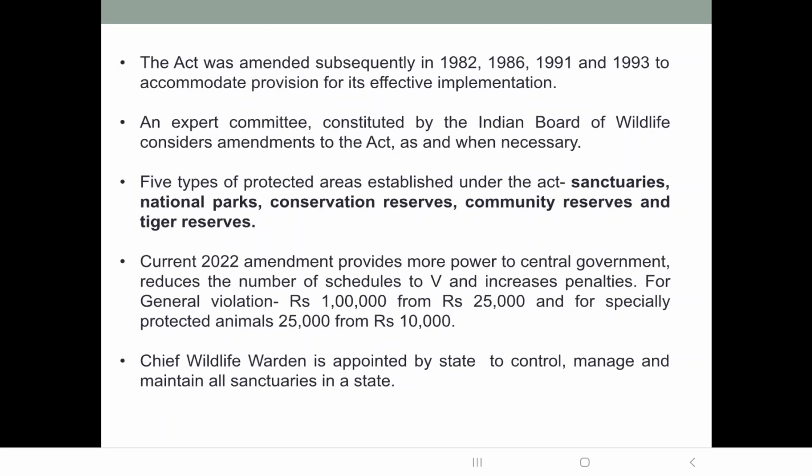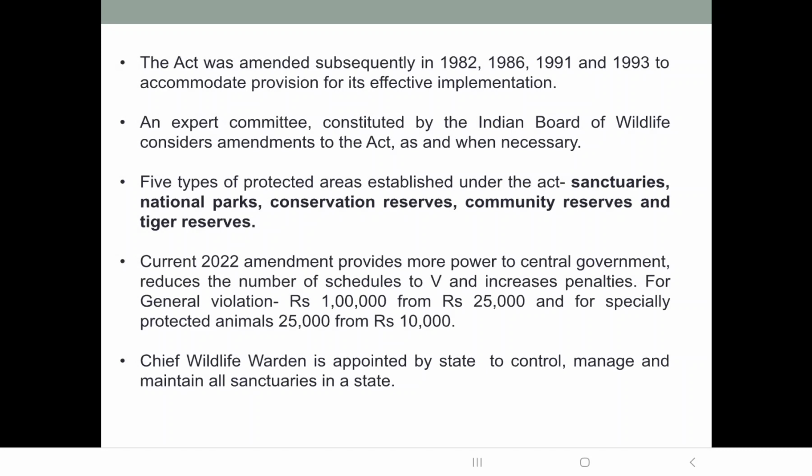Then the next protected area that we discussed was the national parks. National parks have more restrictions when compared to the sanctuary, with more stringent rules on human activities.